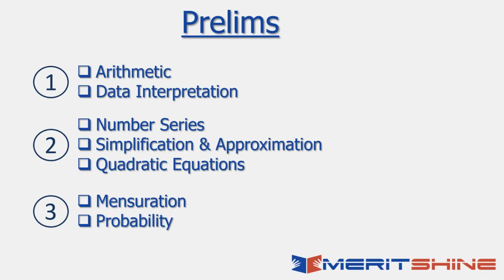I'll talk about the composition of the main exam as well. When we talk about mains, how does it work? Arithmetic and data interpretation, I would say, is everything. Mains again has 35 questions, though the weightage is different, at 60 marks, but the majority of it would be arithmetic and data interpretation. Number series, yes, on an average there will be 2 questions out of these 35. At times it's 1 question, at times it's 3. A rough estimate would be around 2 questions of number series. This is not there, this is not there.